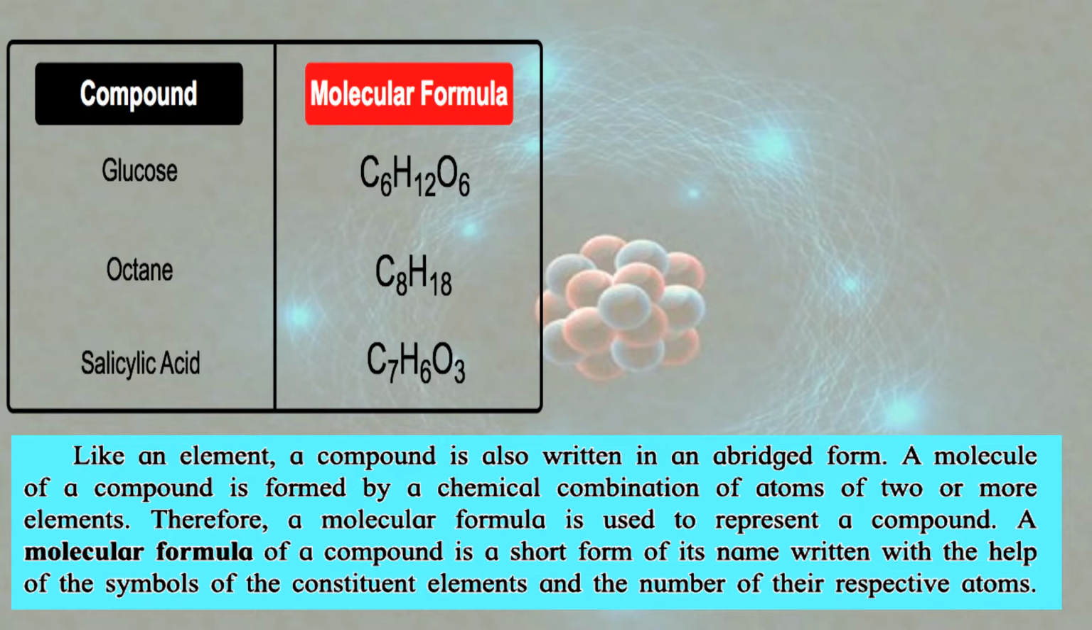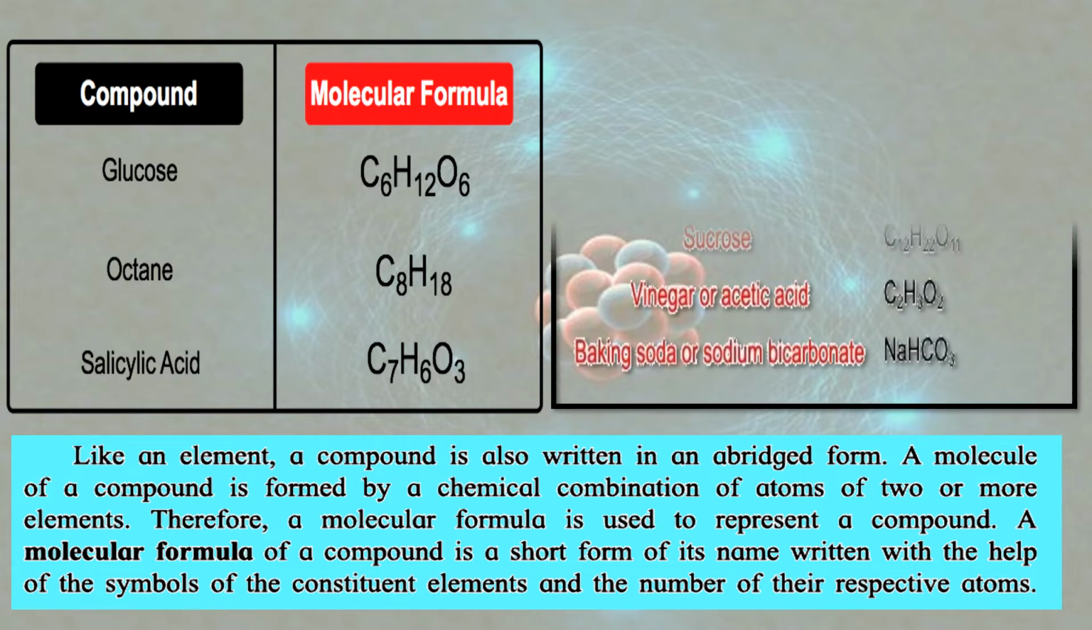For example, glucose. Glucose is a compound. Okay, it is sugar. But if you want to write down this glucose, instead of writing down glucose, we can write down the molecular formula. That is C6H12O6. A molecular formula of a compound is a short form of its name, written with the help of the symbols of the constituent elements and the number of their respective atoms.